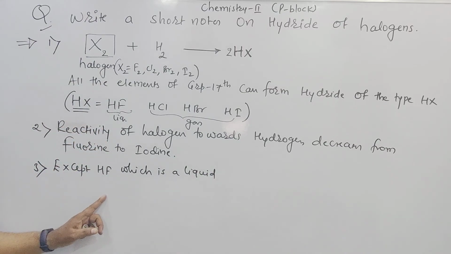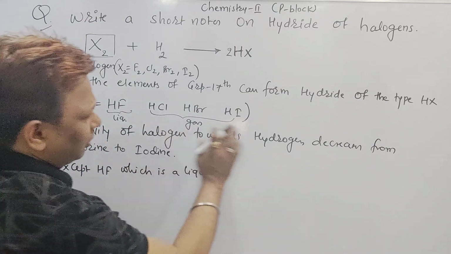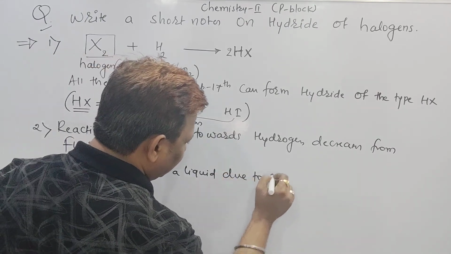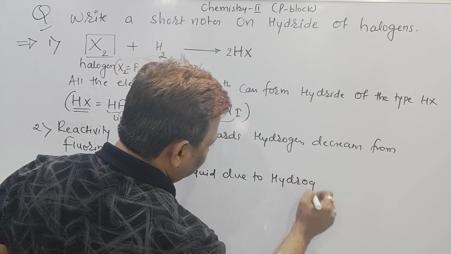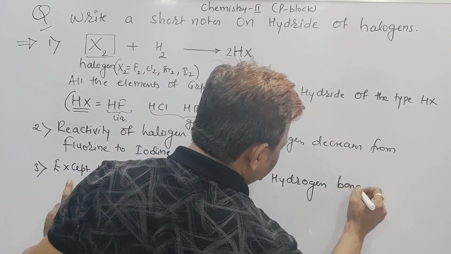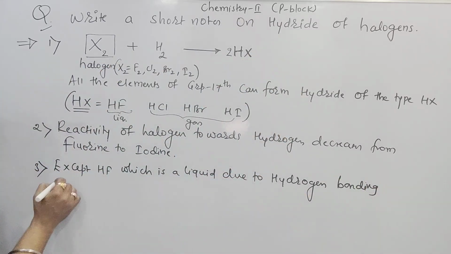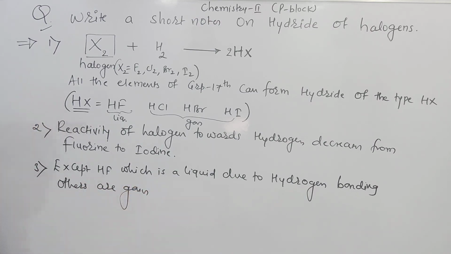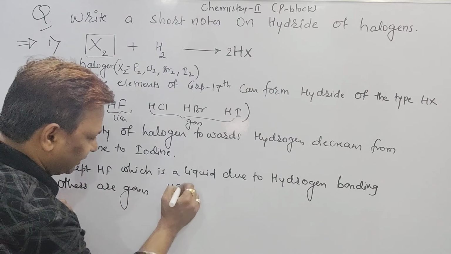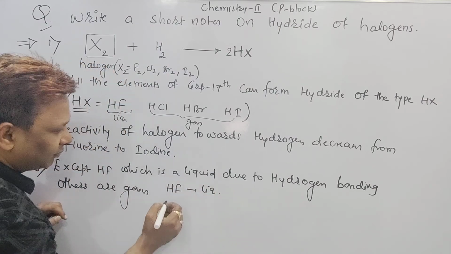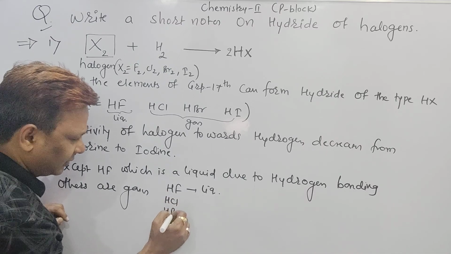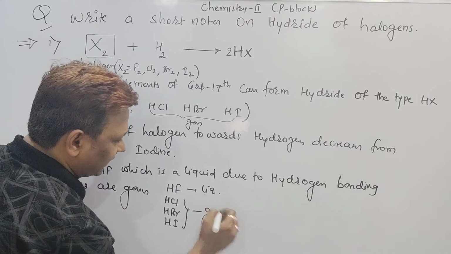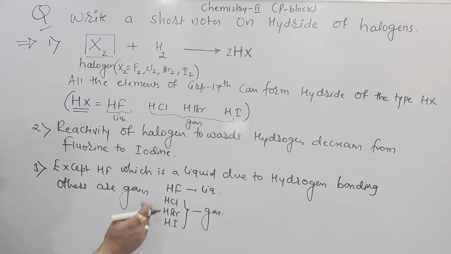Except HF, which is a liquid due to hydrogen bonding, others are gases. You can mention here HF will exist in the form of a liquid, but the remaining HCl, HBr, HI all exist in the form of a gas. So HF is a liquid, HCl, HBr, HI are gases.